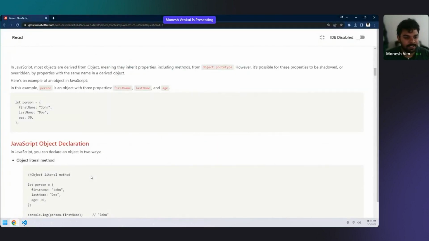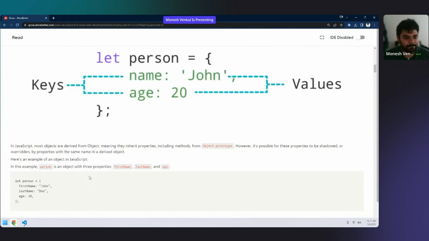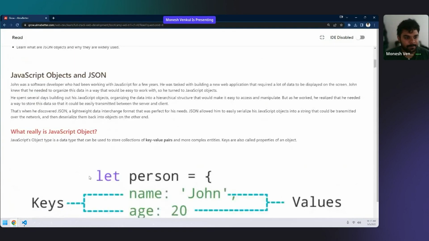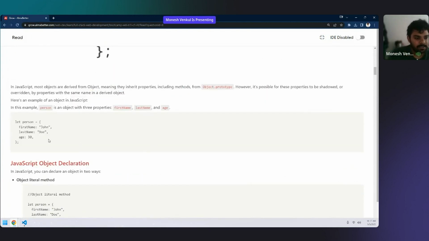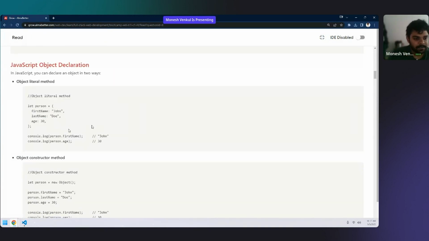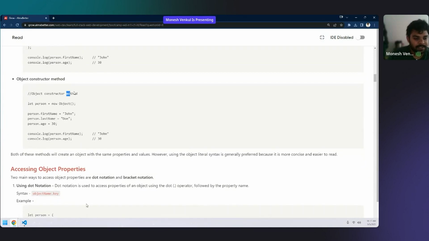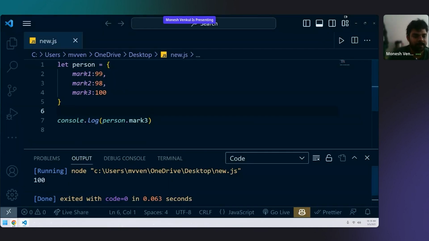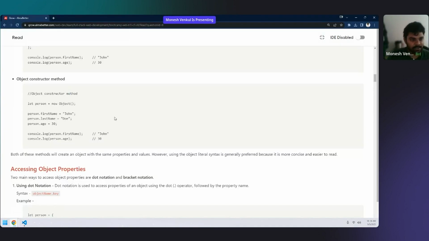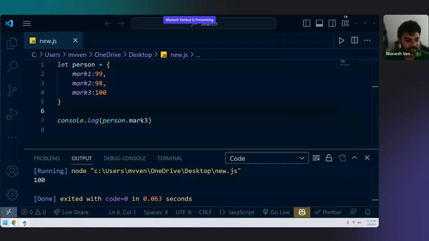Let me see if I'm missing anything. I'll come from the top. This I've explained. Object part is done. This explanation I gave to you. Constructor method, this one is there. Like I told you, everything has two ways. This is one way of creating an object. There is also another way of creating an object. That is a bit difficult one, but I'll show you.